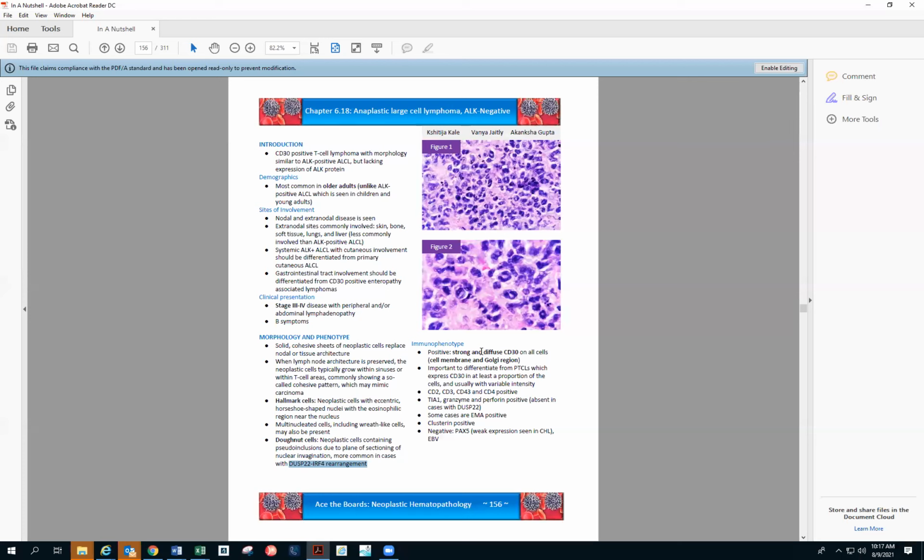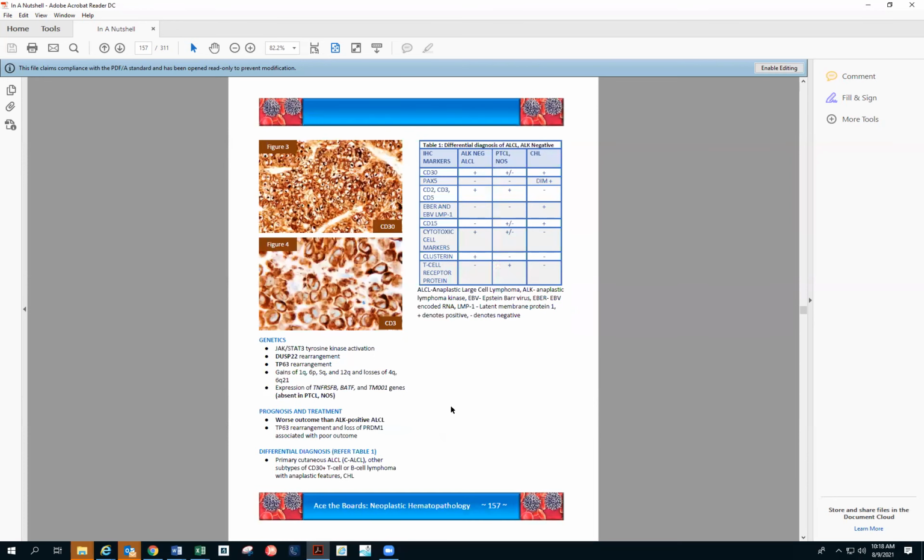And again, it is diffuse CD30 because it's ALCL, so strong, diffuse CD30 on the cell membrane and Golgi region. And then it will be ALK negative, CD2, CD3, CD43, CD4 positive. Again, this is a CD4 positive one, CD8 negative one. And then the cytotoxic granules, that is TIA1, granzyme B and perforin, will be positive. And in DUSP22 cases, the cytotoxic enzymes are negative. And some cases are EMA positive, as we saw in the ALK positive as well.